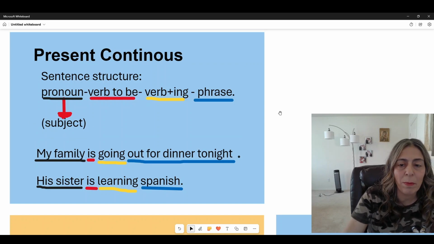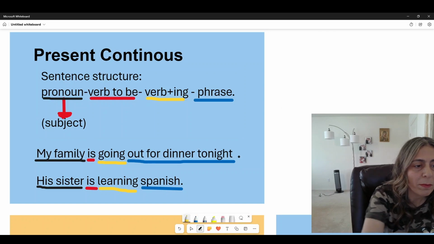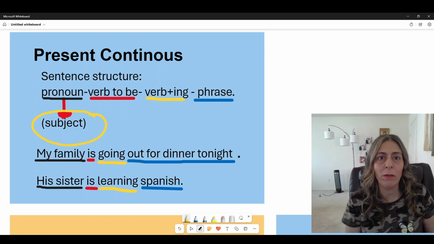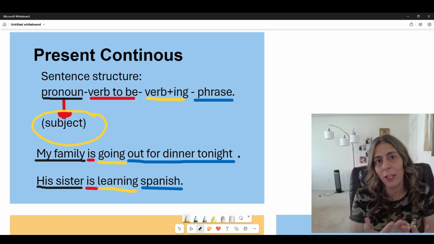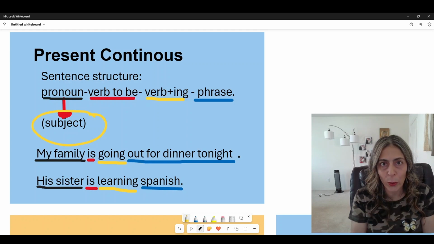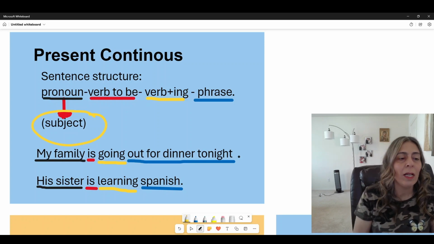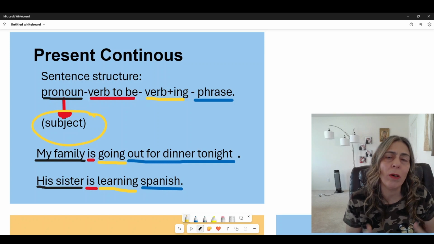So a subject, guys, could be a pronoun, which is I, he, she, it, you, they, we. And it could also be any noun.